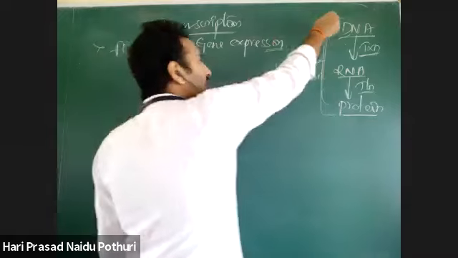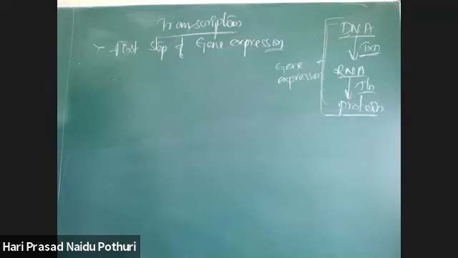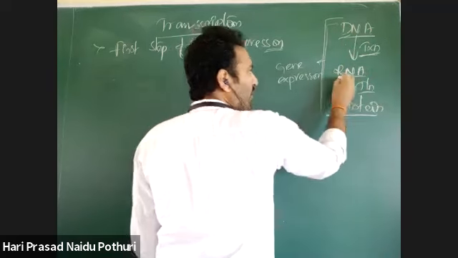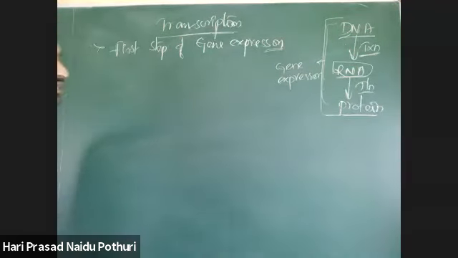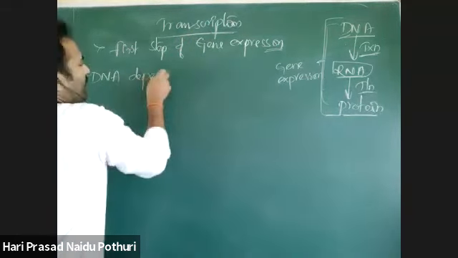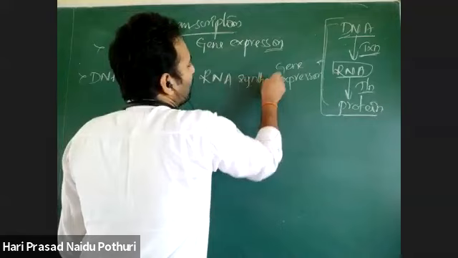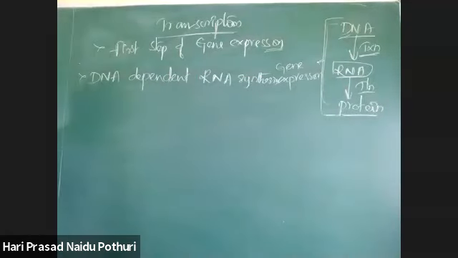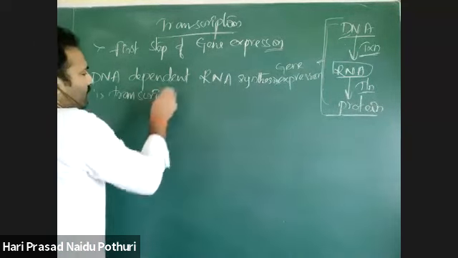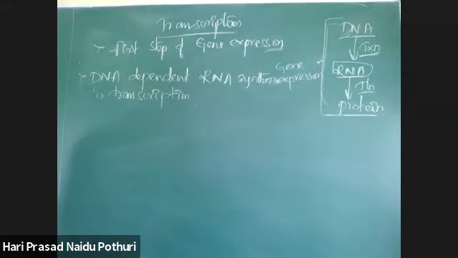As DNA cannot be decoded directly into protein, it depends on an RNA molecule for gene expression. So during the expression of DNA into protein, there is formation of an RNA molecule. That is called what? Transcription. So, DNA dependent RNA synthesis is called transcription. What does transcription mean? Transcription is a process where there is synthesis of RNA based on the DNA.